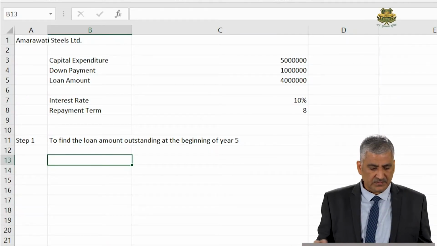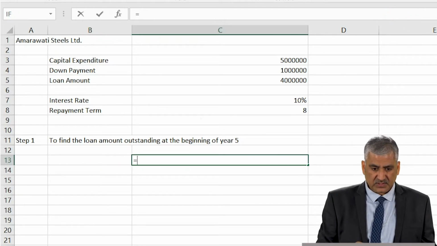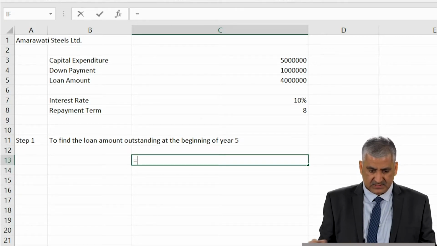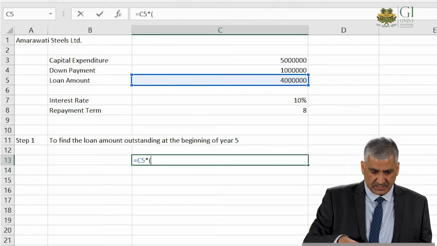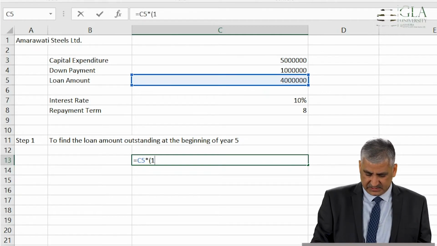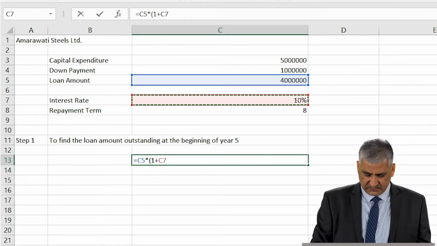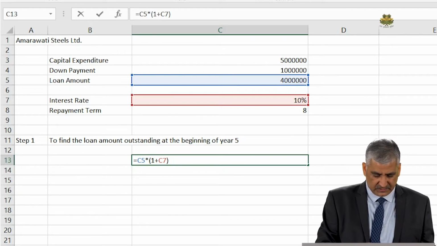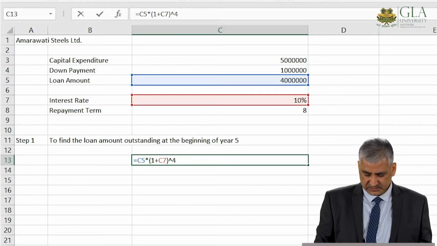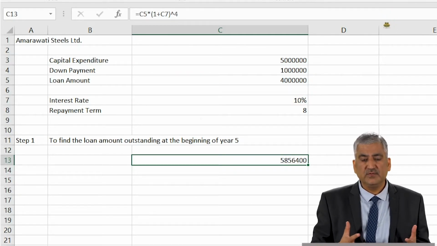So let's do step number 1, to find the amount of the loan that is outstanding at the beginning of year 5. That equals the total loan amount, 40 lakhs, which we can get straight from here, multiplied by 1 plus the interest rate, which is 10%. And of course, the loan will remain outstanding for 4 years, so raised to power 4. This is going to give us exactly the loan amount outstanding at the beginning of year 5.